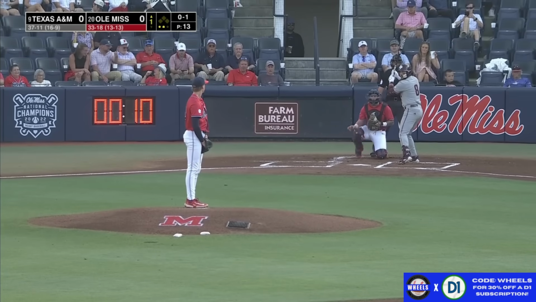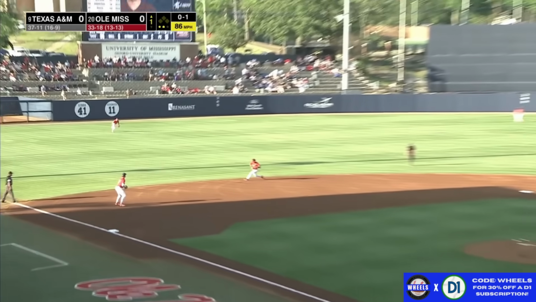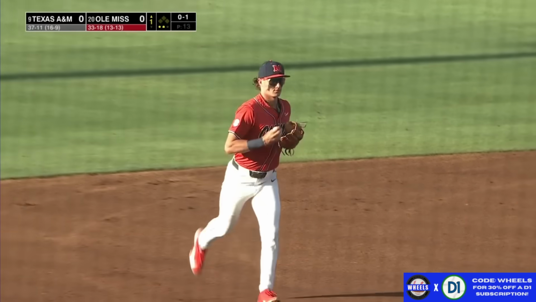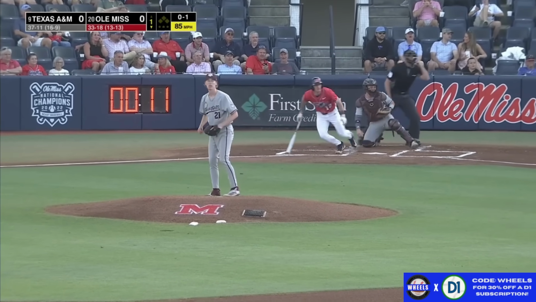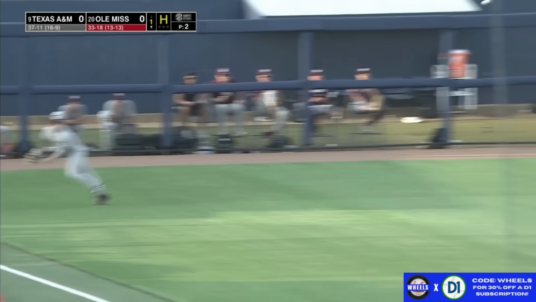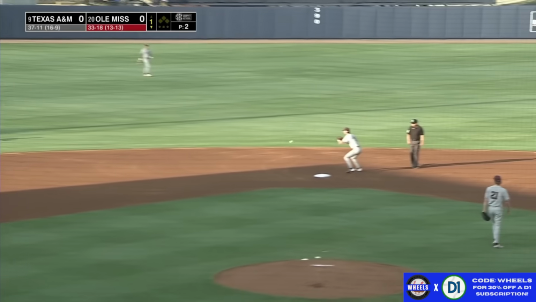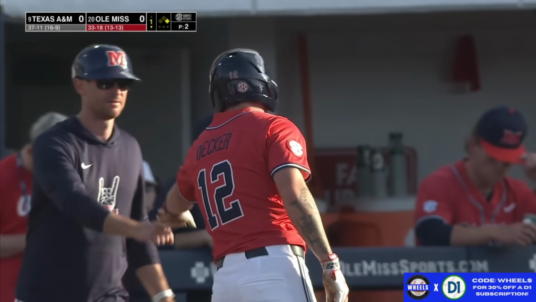Allowed 15 earned runs, 7 of which were homers. 29 hits. Off-speed pitch, a line drive right to Pano, who makes the catch. That was against LSU earlier this year. He slices this the other way, and now he ties the most hits in an SEC series. He takes a big turn at first and retreats back. That's his 5th hit of the series and a leadoff single for Decker.